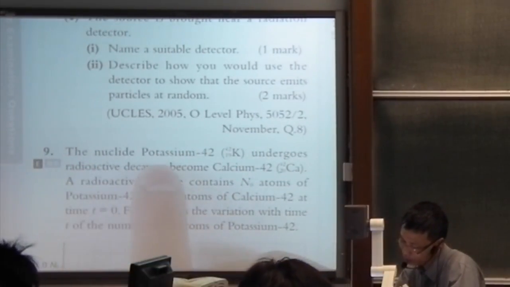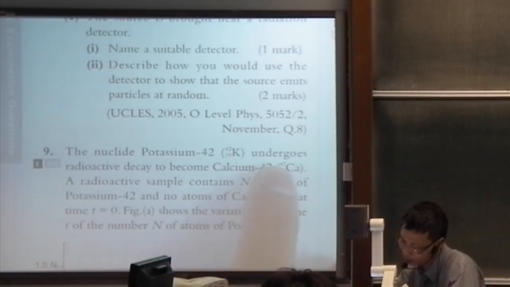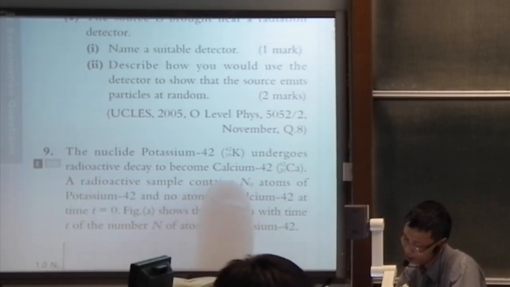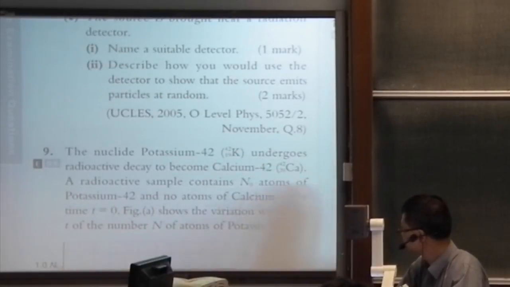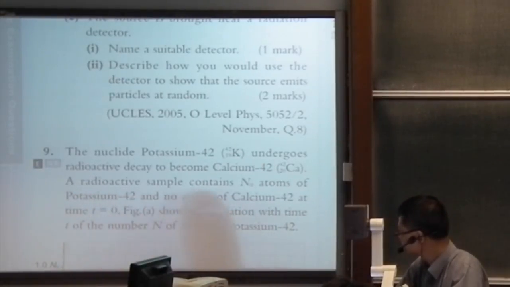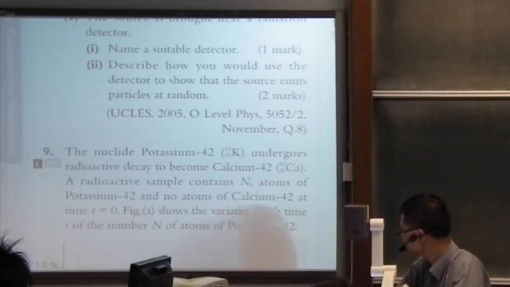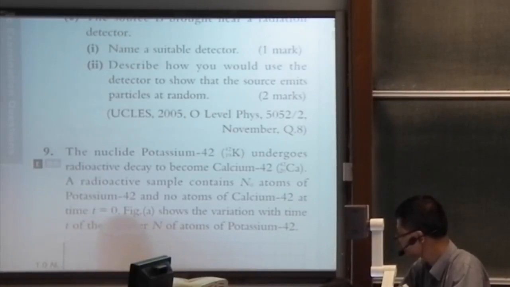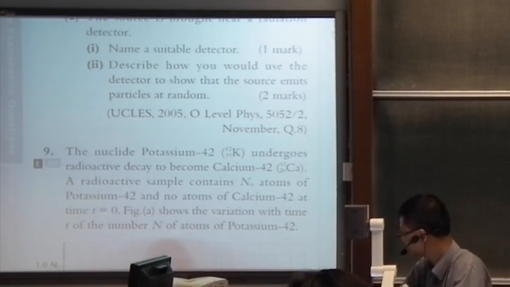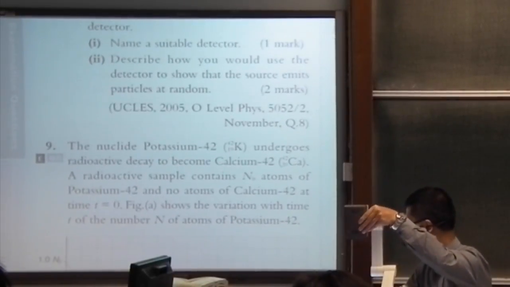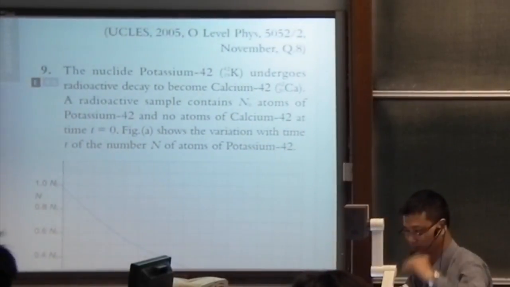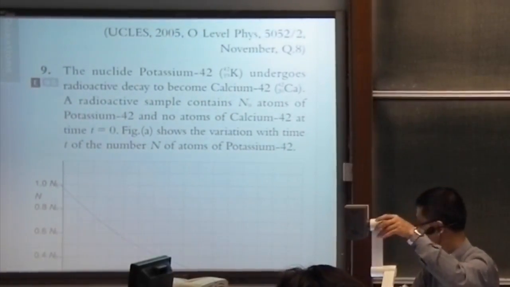Question 9. The nucleus potassium 42 undergoes radioactive decay to become calcium 42. Now the equation is given to you. A radioactive sample contains 8 atoms of potassium 42 and no atoms of calcium 42 at time t equals 0. Figure A shows the variation with time t of the number N of atoms of potassium 42. So this one is the decay curve.